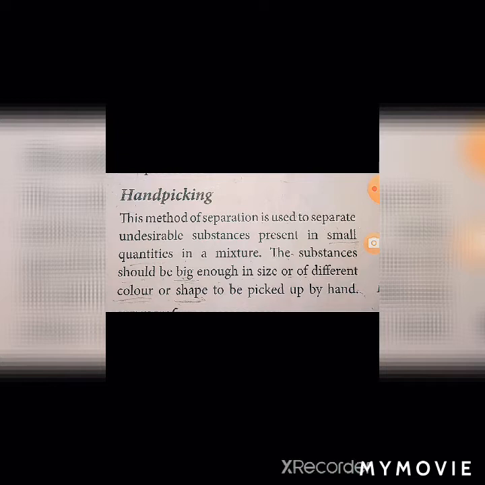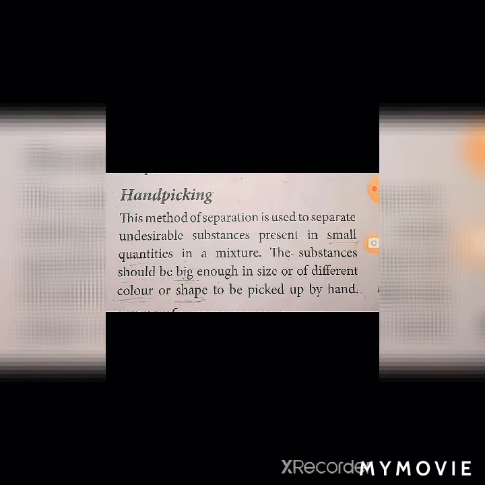That means if there are small quantities, then only we can separate. Then only it is within our power to separate it. Otherwise, if they are present in very large quantities, we may not have the power to separate them. The substances also should be big enough in size to be picked up, or of different shape or color to be picked up by hand.